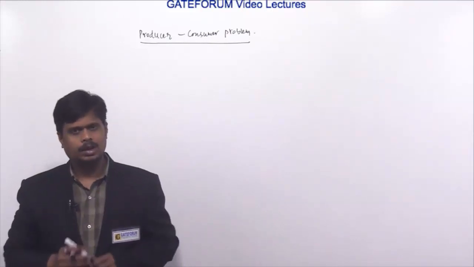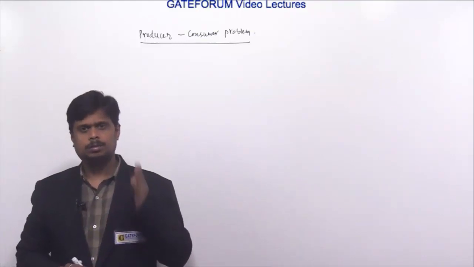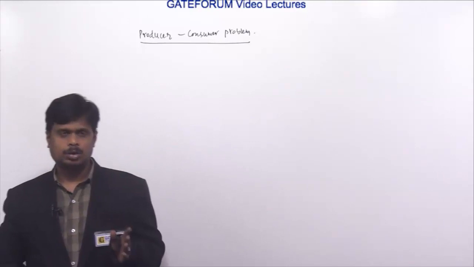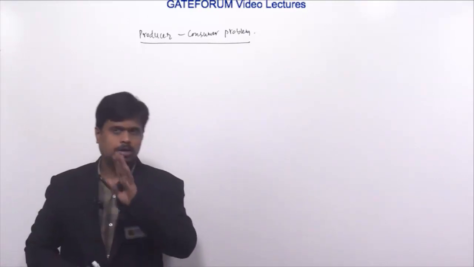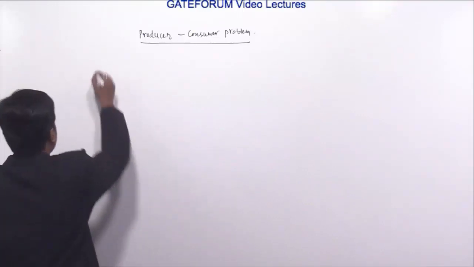So keeping this idea in mind, which values do we need to assign to P, Q, R, S in the given producer process and consumer process? That is the question.